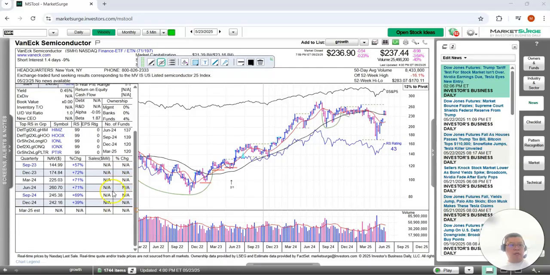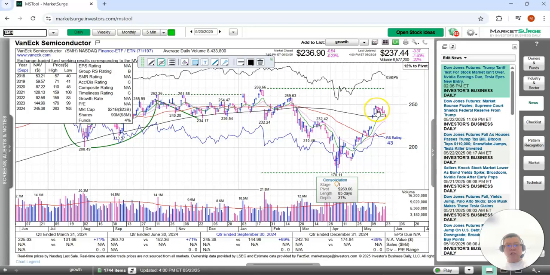Right now, SMH, the semiconductor ETF here, is very similar. It's down a little bit more, 3.64%, but it's just sitting at the black line, the 200-day moving average. Looking at the daily chart, this one actually started to come down even days before this week. So Monday was here, and you can see last week it was already starting to come down, and then it fell quite a bit here. It's quite a severe pullback here.